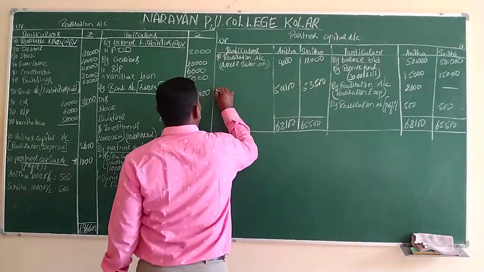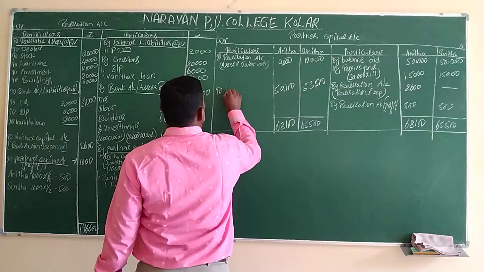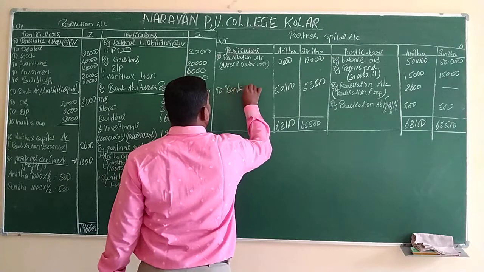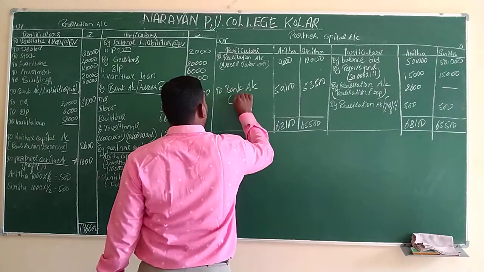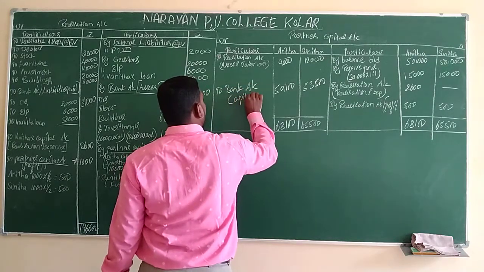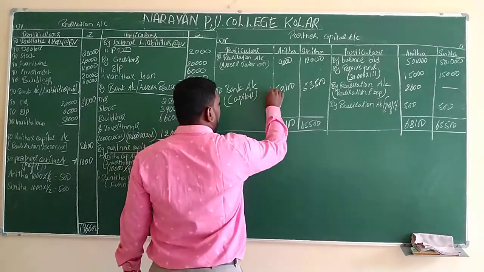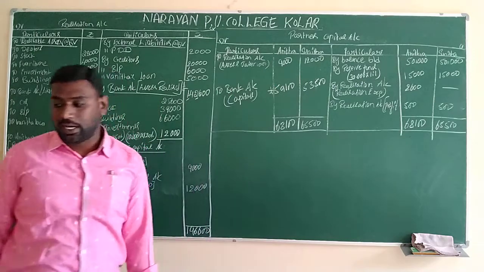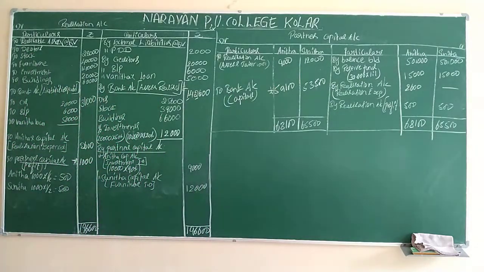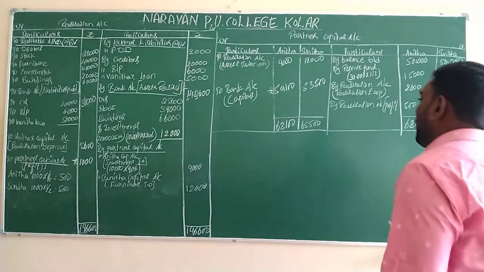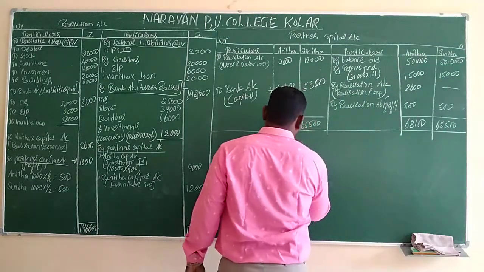And we will give the name for this: to bank account. In bracket we have to write capitals. This transaction will transfer to the next account, that is bank account. Let's move to the bank account, and we will draw the columns for the bank account only.